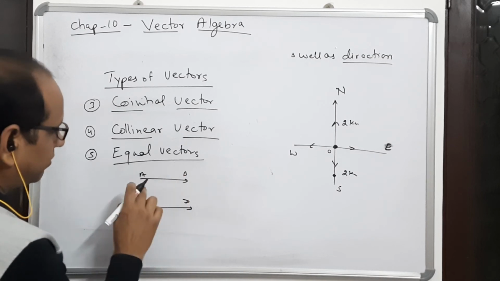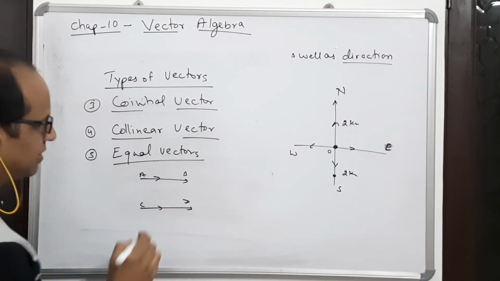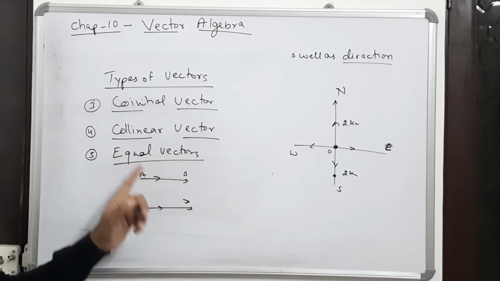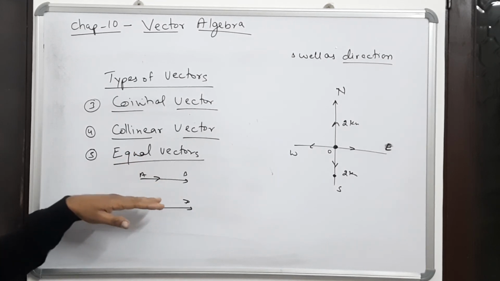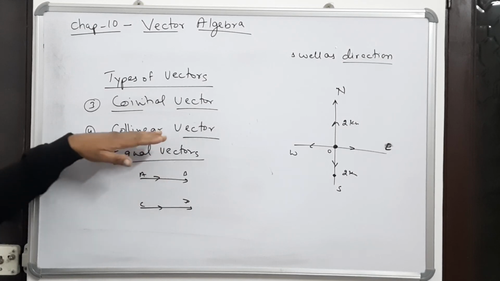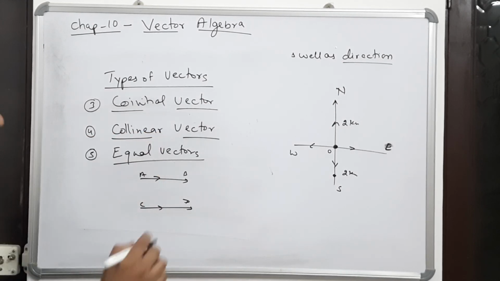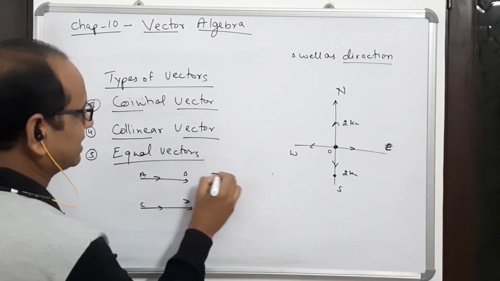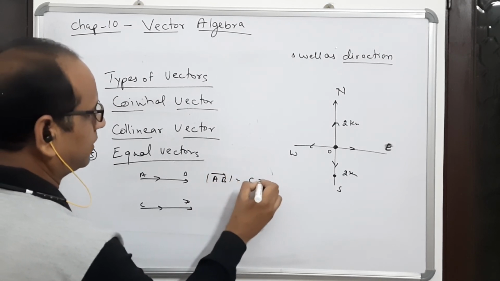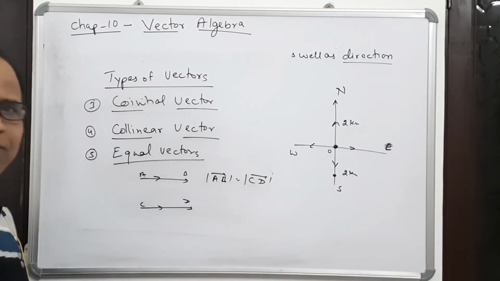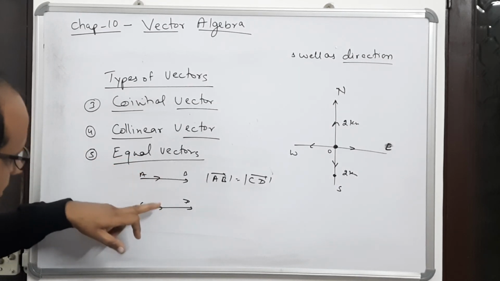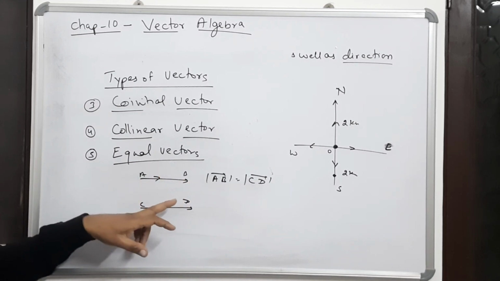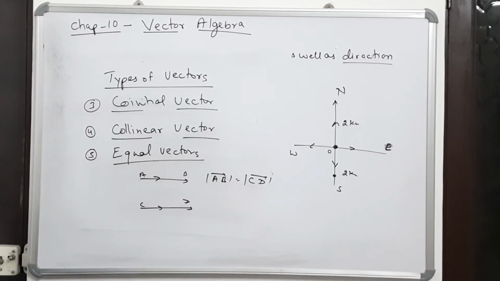Then vector AB and vector CD are equal if their direction is the same, means they are parallel, or we can say they are collinear, as well as the magnitude is equal. Their magnitude is the same. Then we say that these two vectors are equal vectors. They are collinear and their directions are also same and their magnitudes are also same.